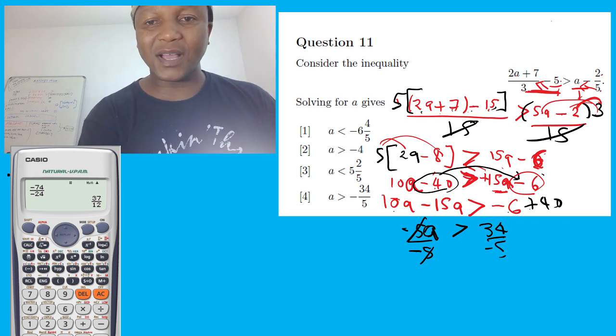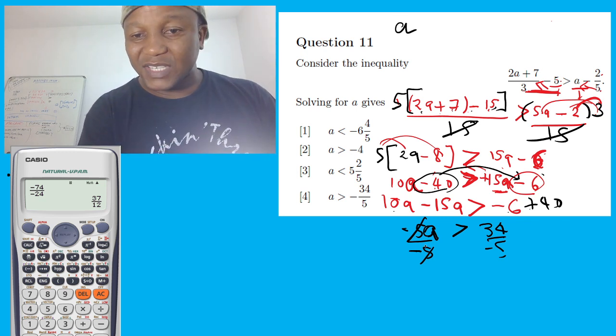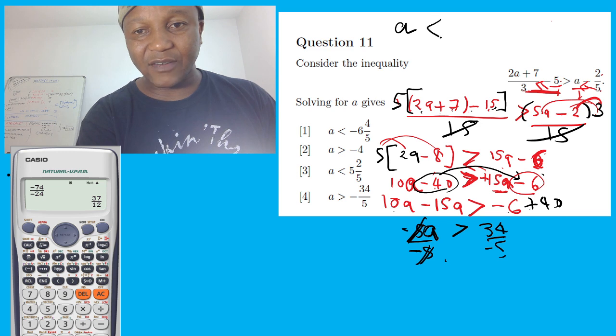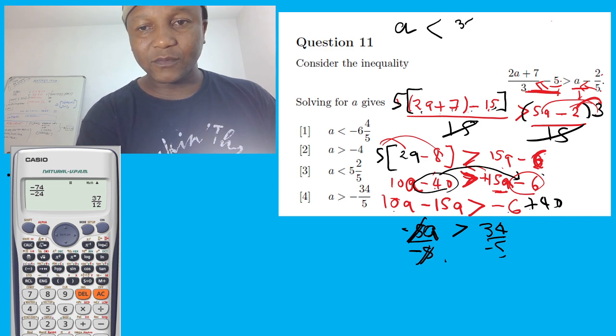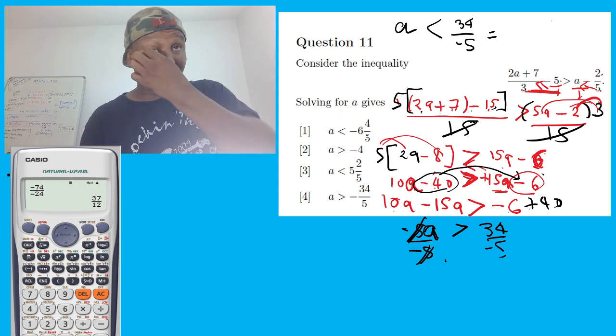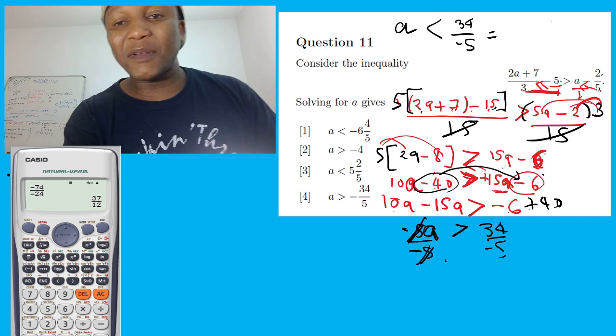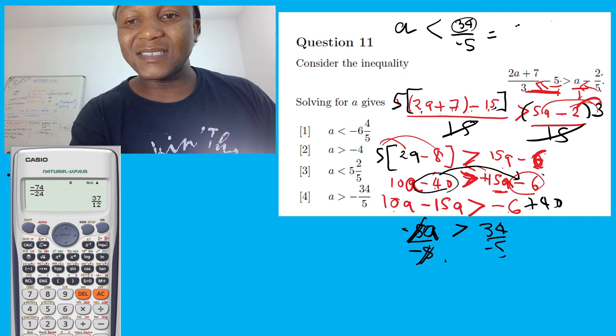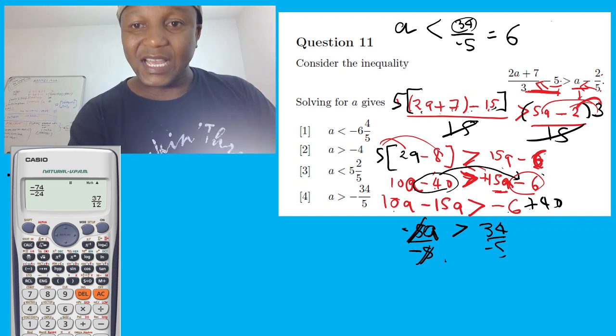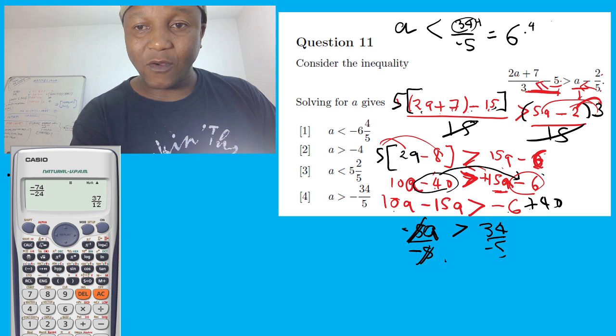So this is going to become a, and since we divide by negative, it's going to change the direction. 34 over negative 5, but we can also simplify that. How many 5s in 34? How many 5s in 30? 6, which is 30, and we'll be left with 4. So write 4 over 5, but don't forget the negative.